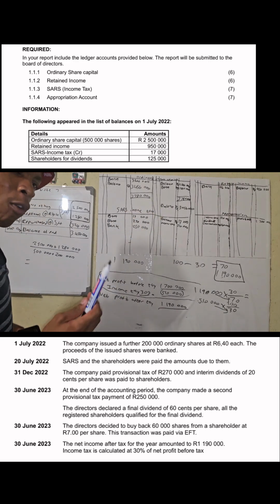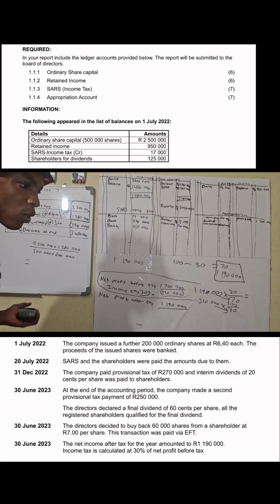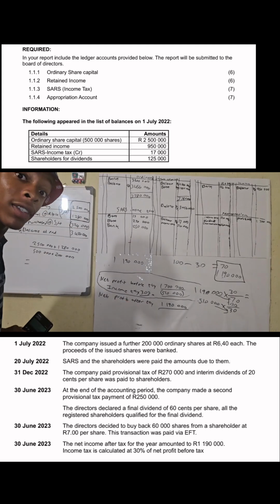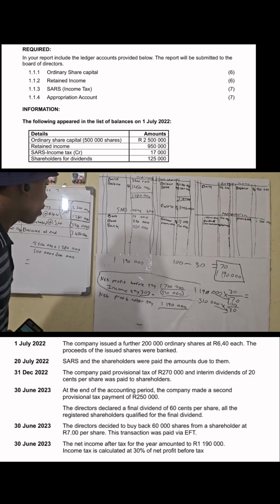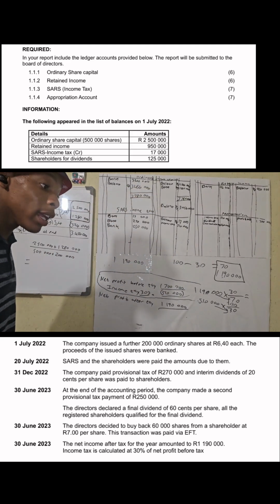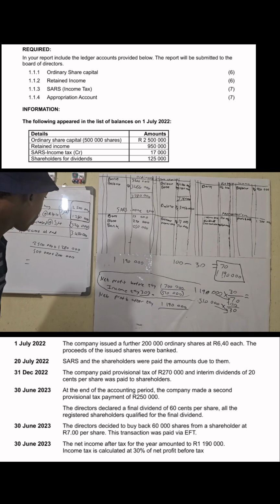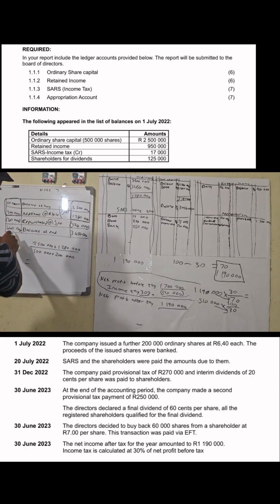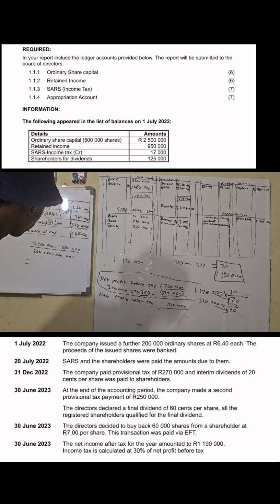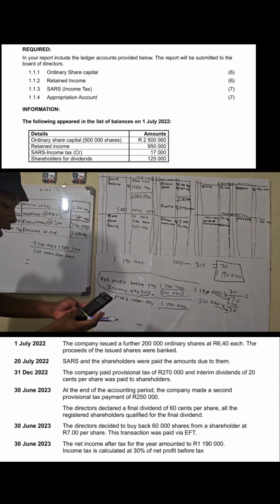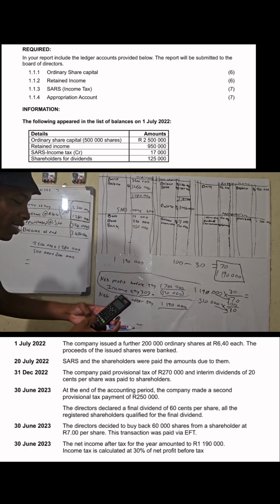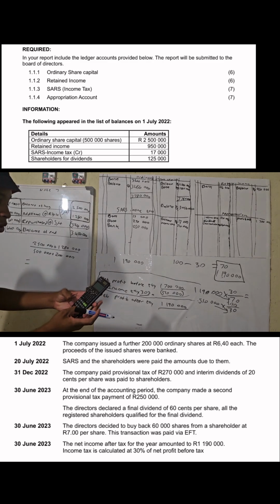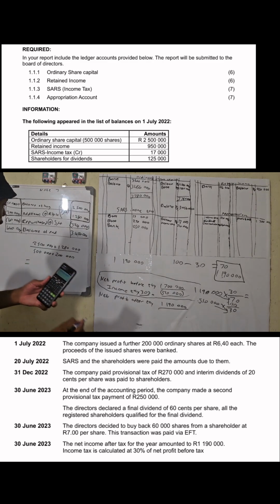This is helpful because it gives us the number of shares. That's what I want, because I need the number of shares to calculate dividends, to calculate final dividends, and to calculate share repurchases. Remember how we did it: 3 million, I calculate 3,456,000 and divide by 640,000. How much? 5,4.